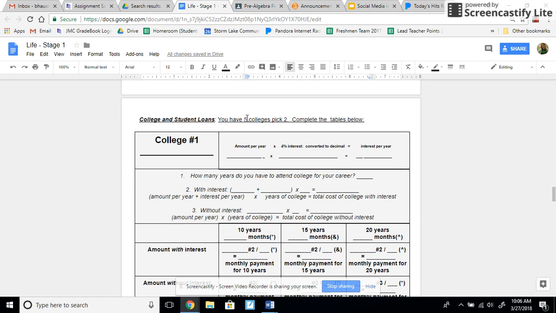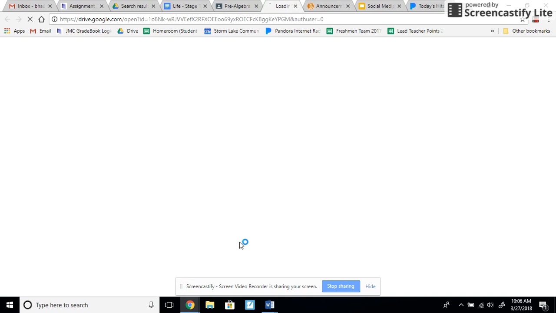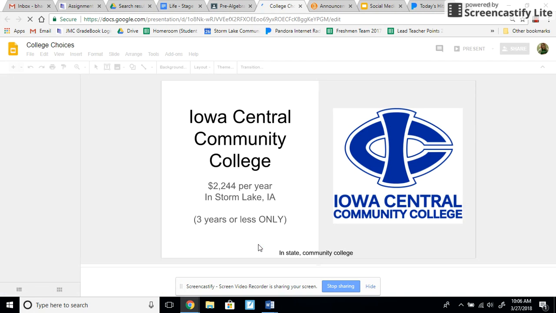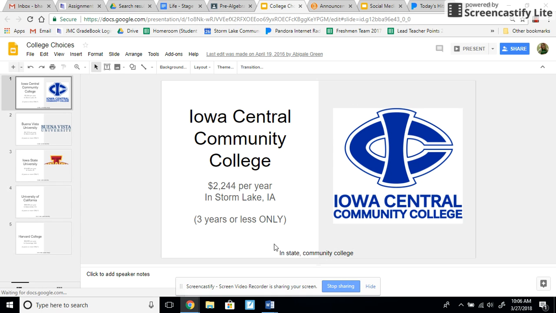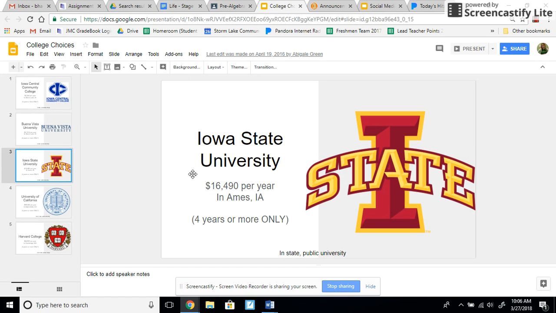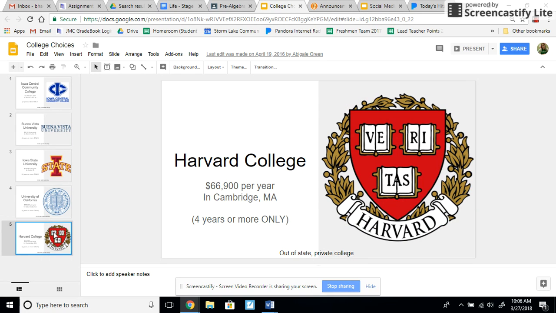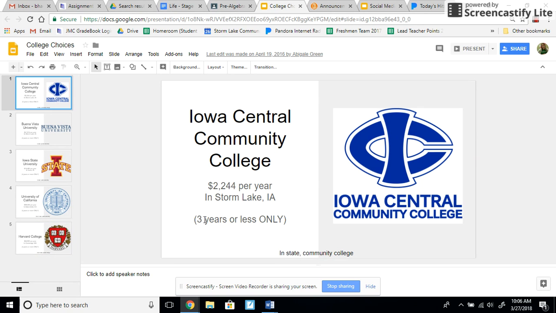So it says you have 5 colleges to pick from, and you're going to pick just 2 of them, okay? So if you go to Google Classroom, the first says colleges, and go ahead and click on it. There are 4 different options. Iowa Central, and on the bottom says In-State Community College, Buena Vista, which is here in Storm Lake, Iowa State, University of California, and Harvard College.